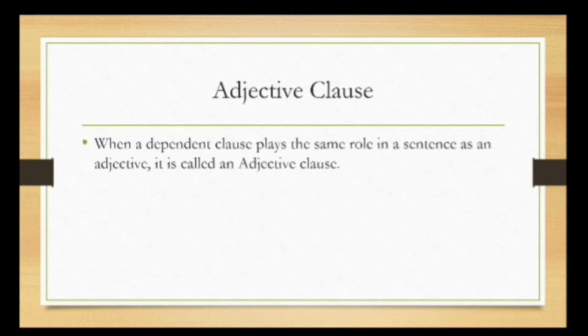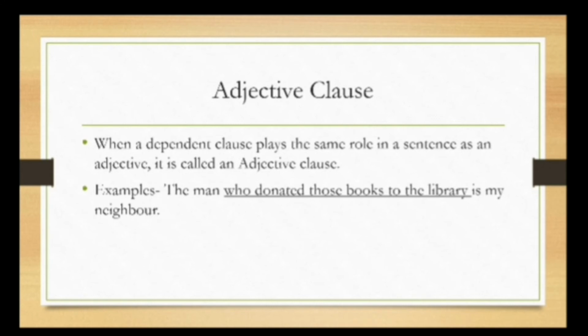Now let's talk about adjective clause. When a dependent clause plays the same role in a sentence as an adjective, it is called an adjective clause. Examples: the man who donated those books to the library is my neighbor. Now what is the dependent clause here?